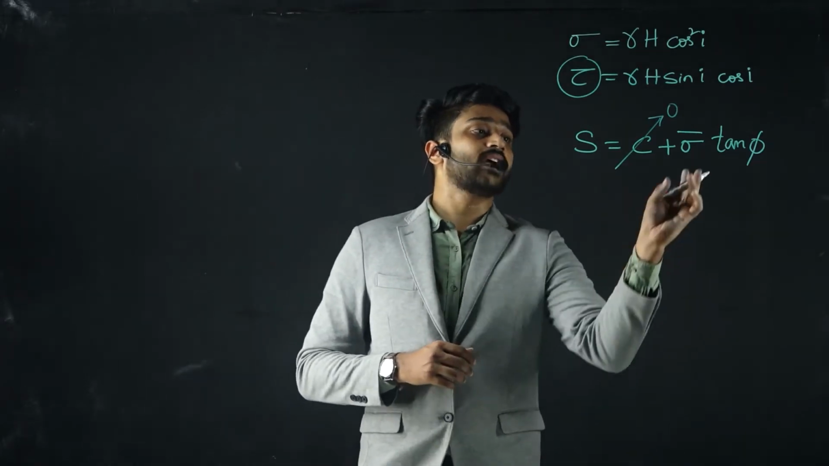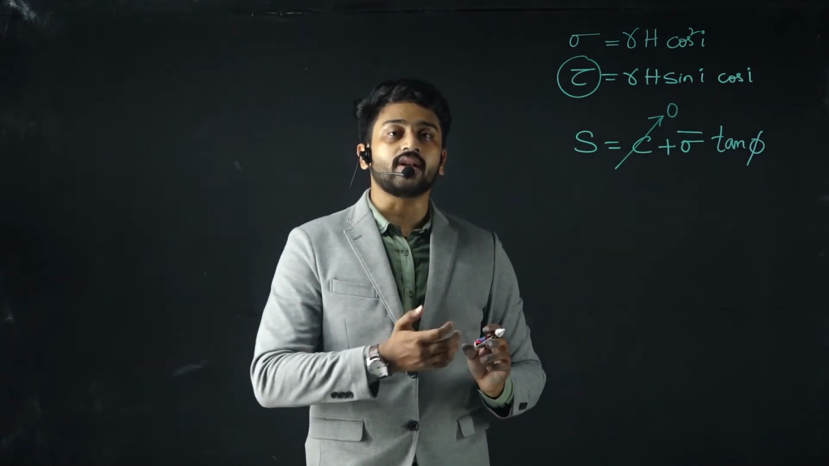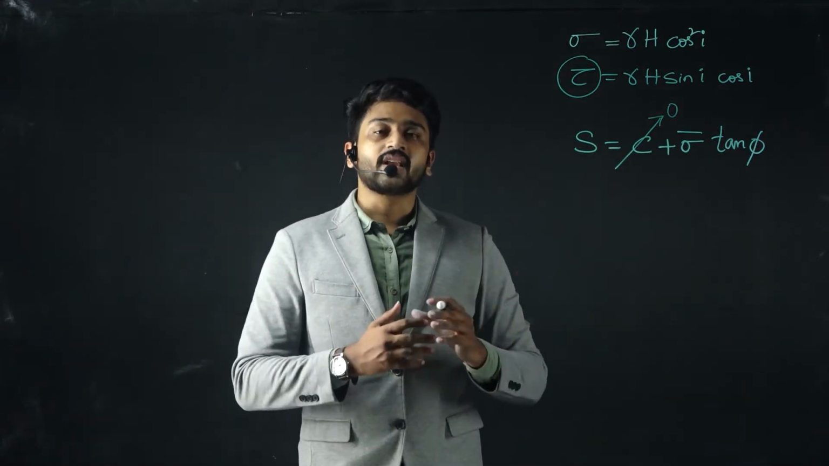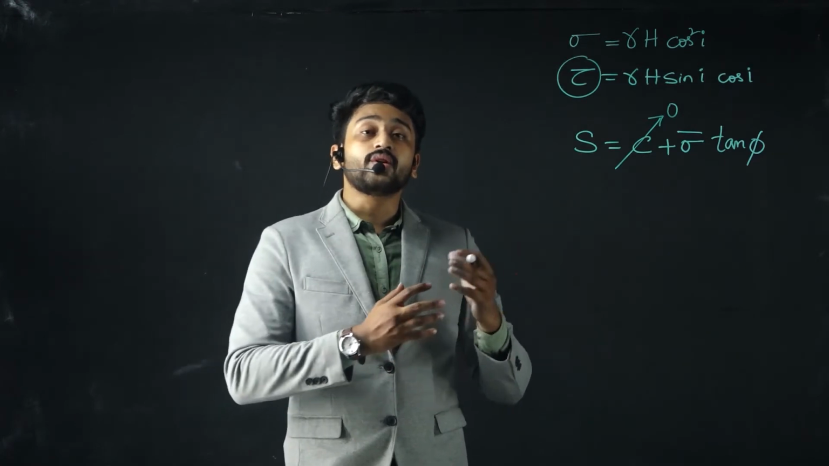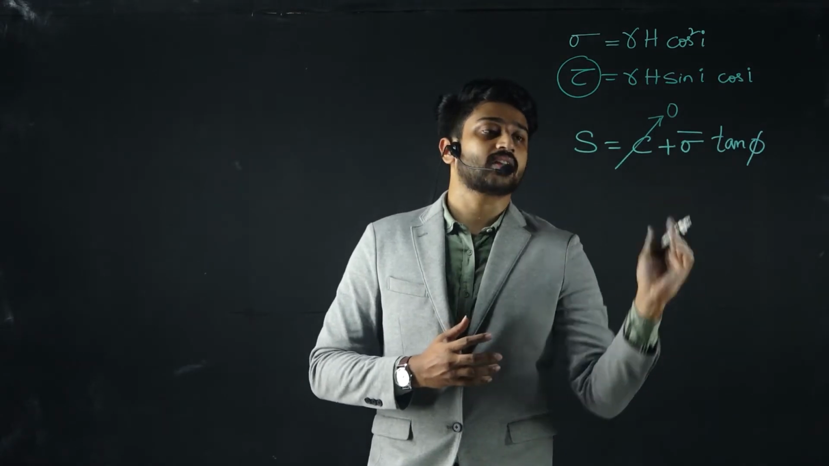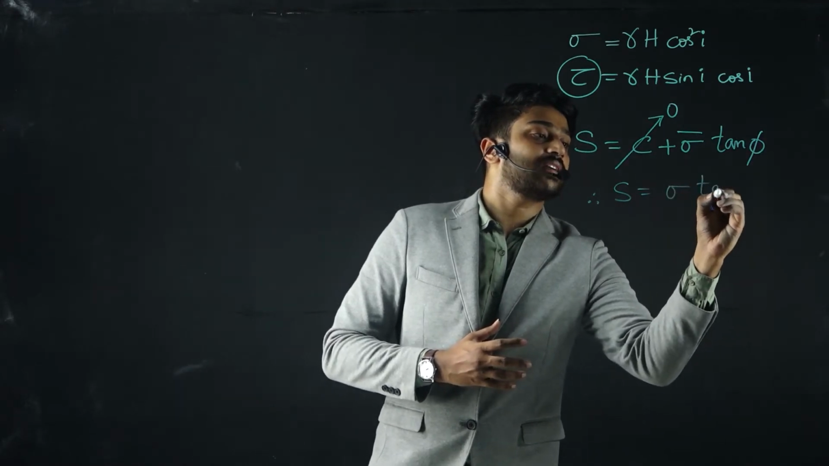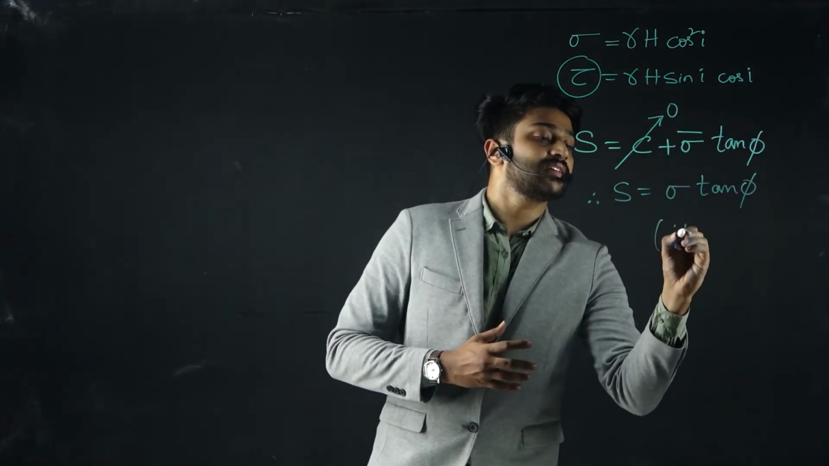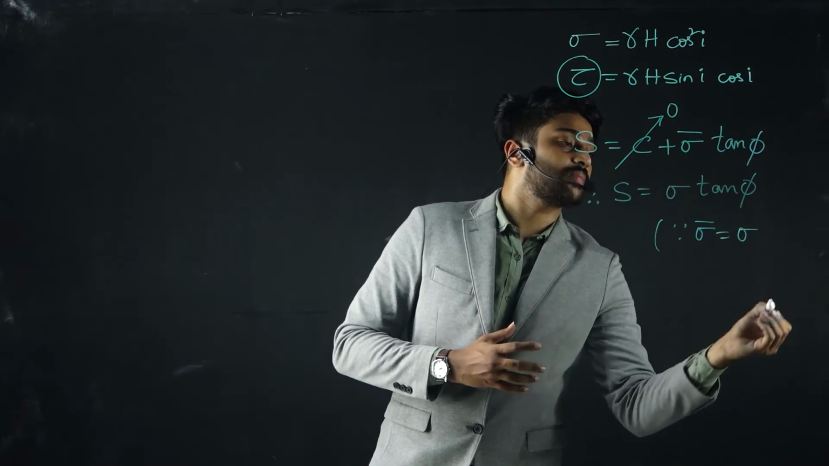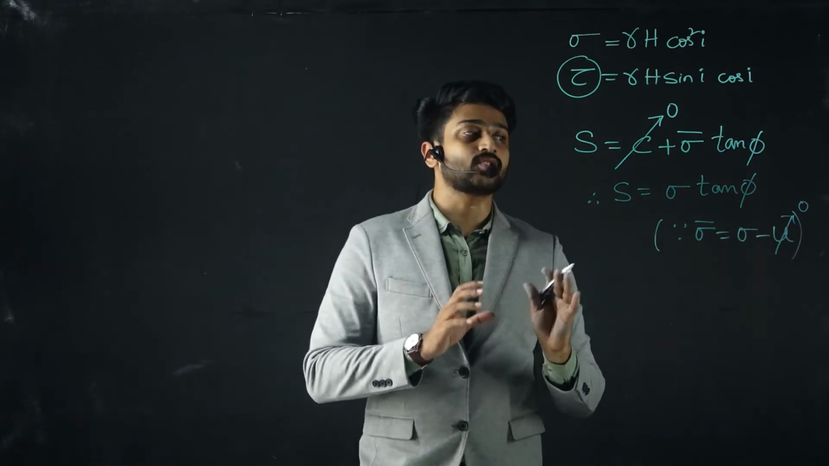And apart from that, if you look at this sigma, since we are in the initial condition where we are considering the soil as dry soil, there will be no pore water present in it. Since it is completely dry, there is no U term. So the effective stress will be equal to the total stress in this particular case. So simplifying, I can write S equals sigma tan phi, since sigma bar, the effective stress, equals sigma minus U, where pore water pressure is 0 since it is a dry soil.